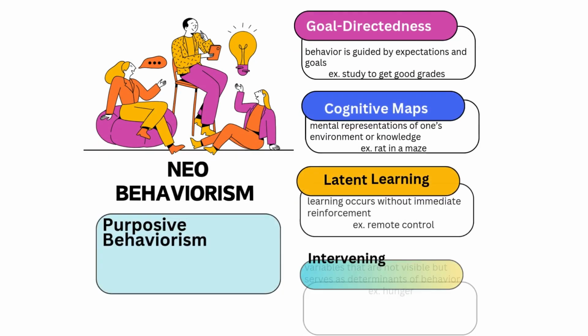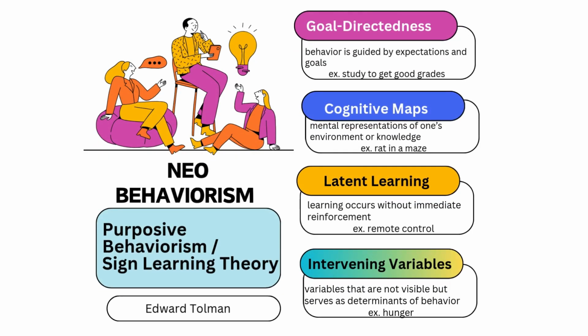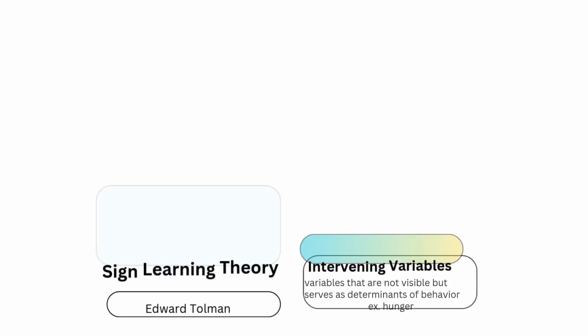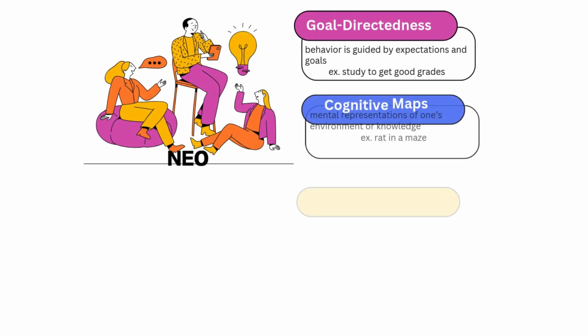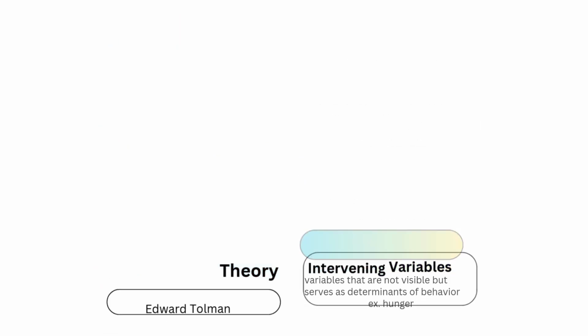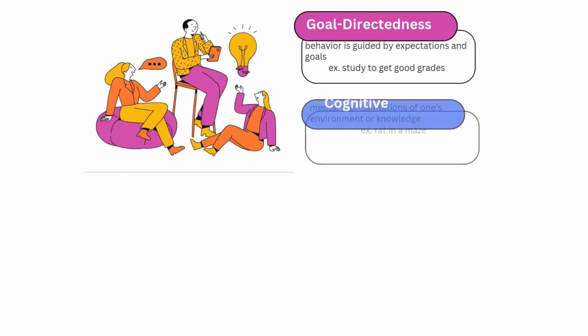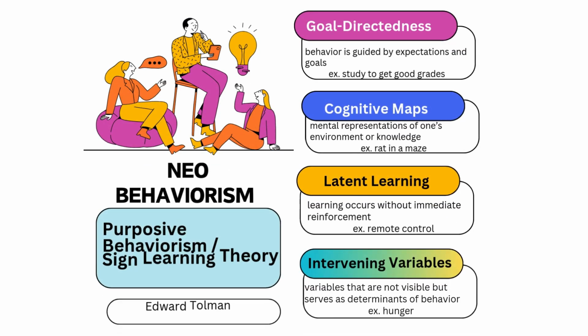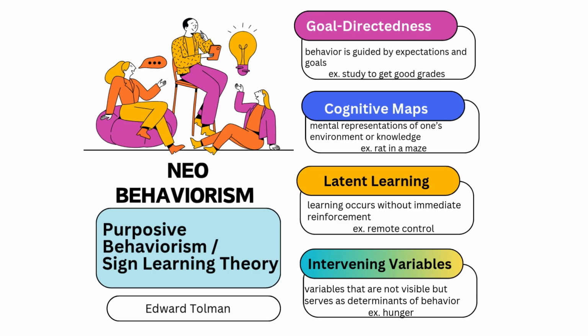And now, after behaviorism, there is what we call neo-behaviorism. For neo-behaviorism, both rewards and internal thoughts or expectations influence behavior. Researchers like Clark Hull and Edward Tolman added that things like hunger and expectations can affect behavior, not just rewards. One of the famous neo-behaviorism theories is from Edward Tolman, which is purposive behaviorism. He emphasized that behavior is goal directed.